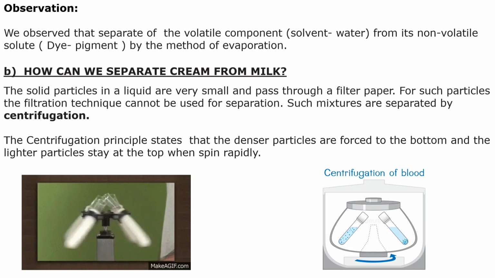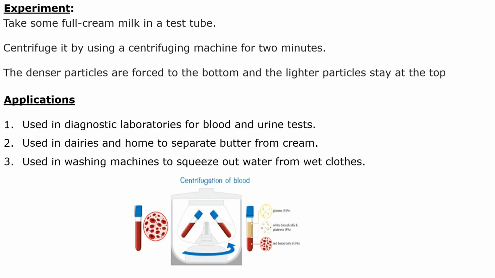In the experiment, we take milk with cream in a test tube and centrifuge it using a centrifugation machine for 2 minutes. The denser particles are forced to the bottom and the lighter particles stay at the top. This is the principle and the experiment we can do in the laboratory. Based on this, there are many applications: it is used in laboratories for blood and urine tests, in dairies and at home to separate butter and cream, and in washing machines to squeeze water out of wet clothes. These are some of the methods we can use to separate mixtures.